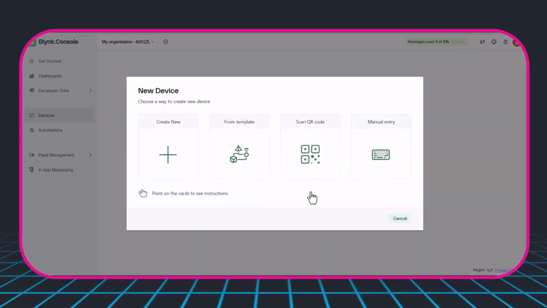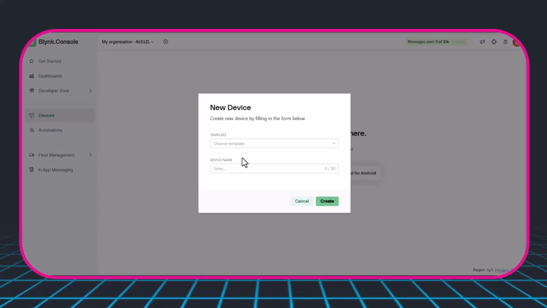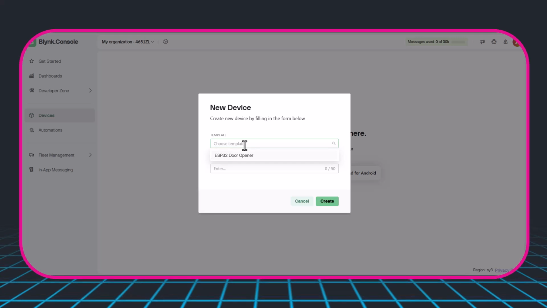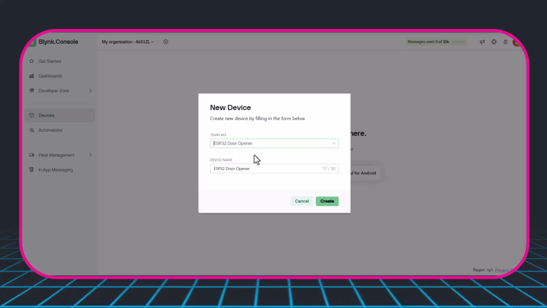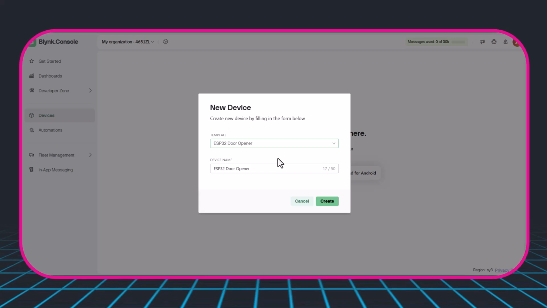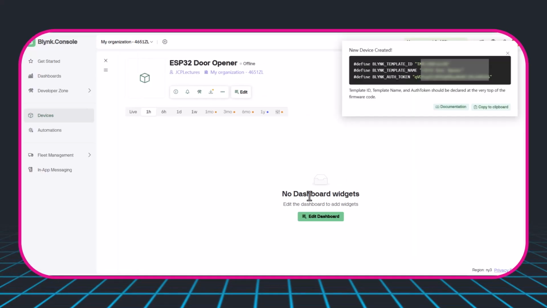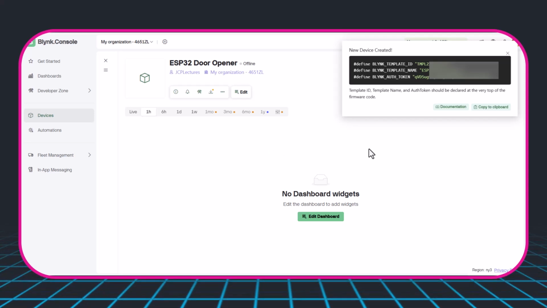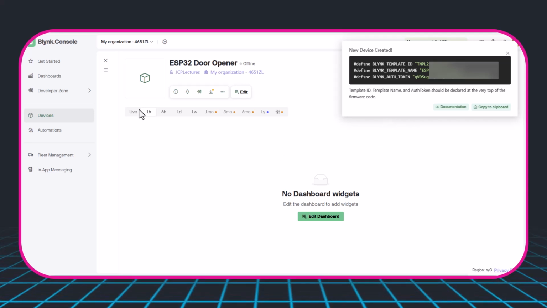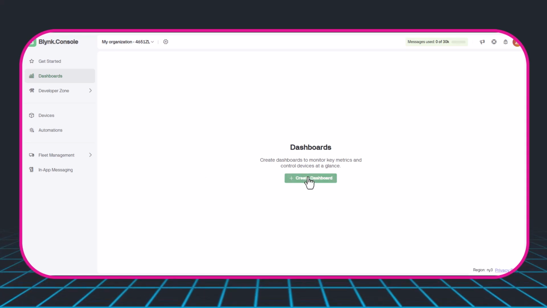Now go to Devices to create a new device. Choose from Template because you already have one. And choose it from the list. You can give a name for your device or name it as your template. Click on Create. Now that you have a device, in the upper right side, 3 defines will show you the ID, name, and token to be included in your code. At this step you can go and read more documents or just copy to the clipboard to be pasted inside